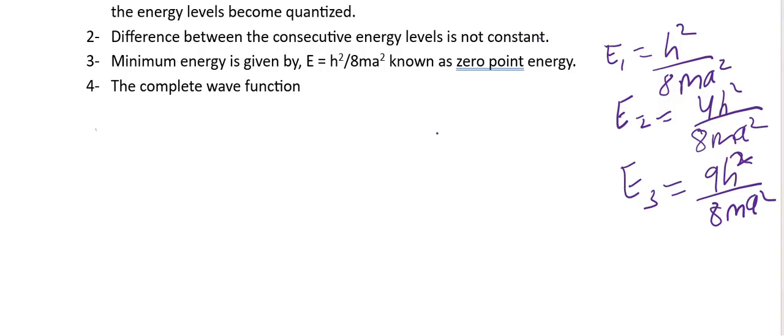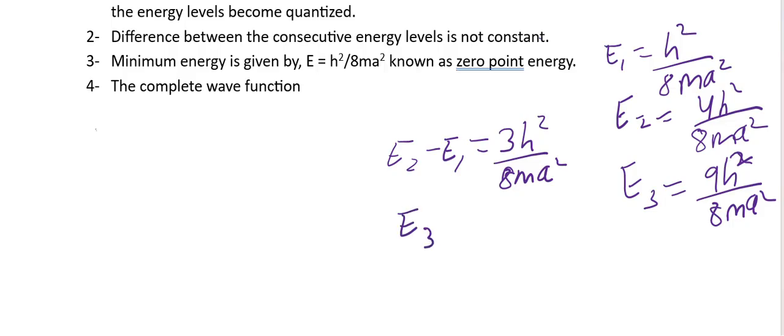Now E2 minus E1 is equal to 3 h square by 8 m a square. What is E3 minus E2? That is equal to 5 h square by 8 m a square. So the differences between consecutive energy levels are not the same.